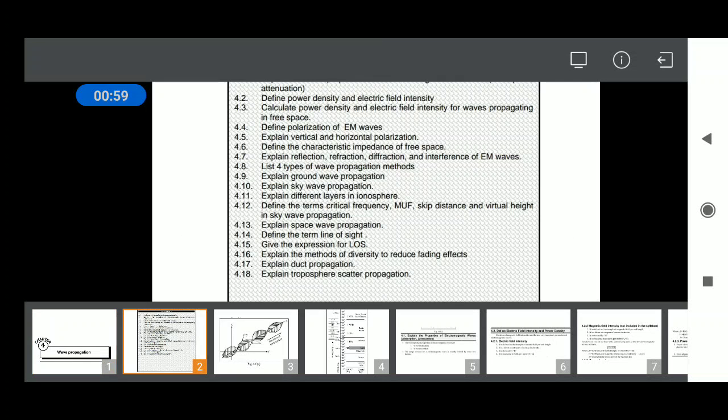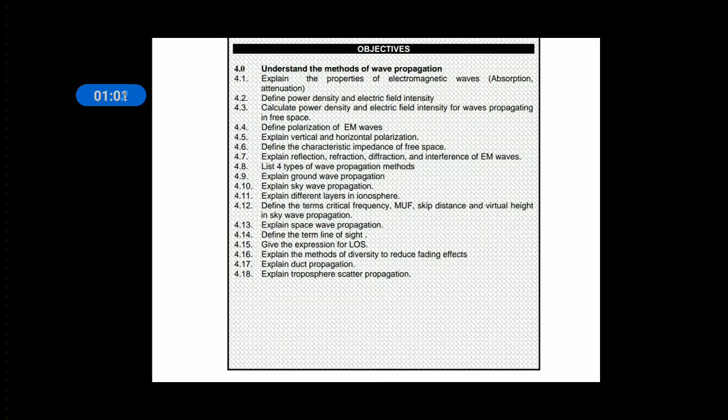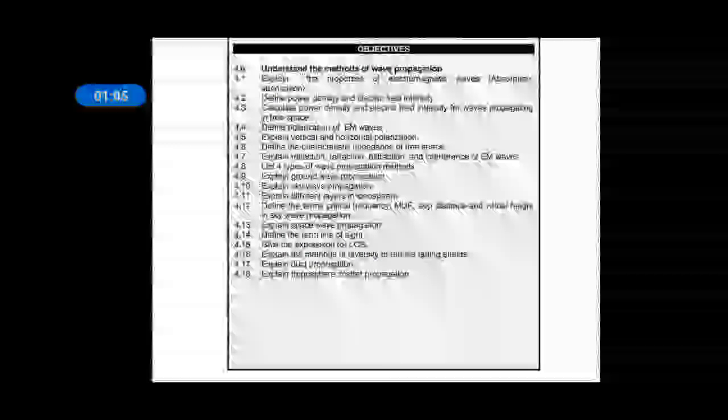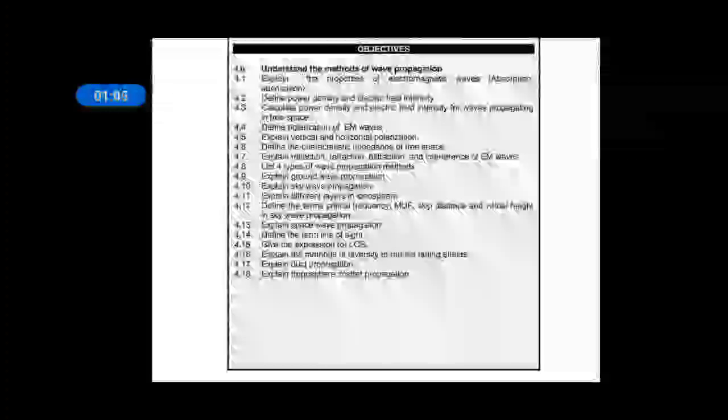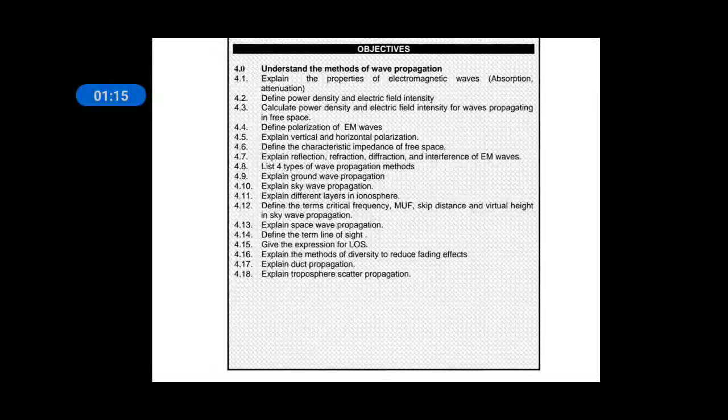In wave propagation, we covered properties of EM waves, power density, electric field intensity, power density and electric field intensity calculations, polarization of EM waves, vertical and horizontal polarization, and characteristic impedance of free space, and properties of EM waves: reflection, refraction, diffraction and interference, and different types of wave propagation methods: ground wave propagation, sky wave propagation, different layers in the ionosphere, and terms related to sky wave propagation.